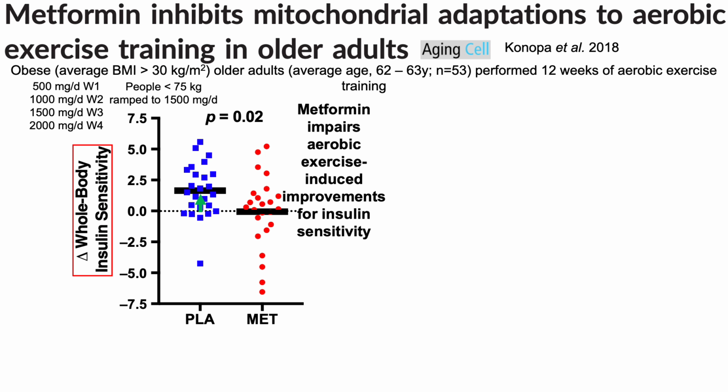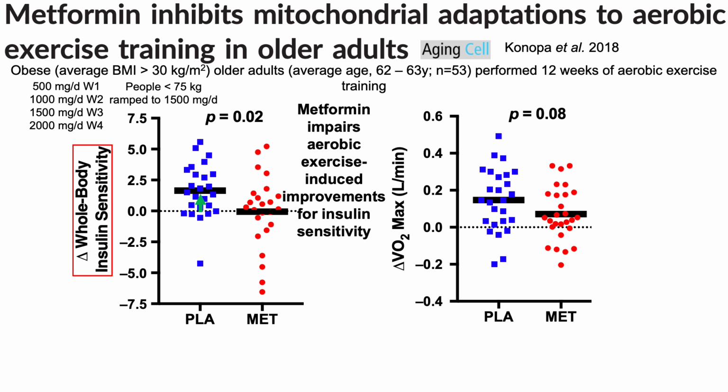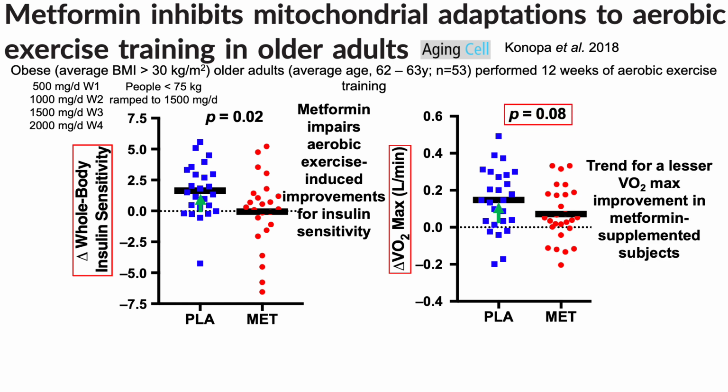And then, similar to the physical function data of the last study, when looking at VO2 max here on the y-axis for the placebo-treated versus the metformin-treated older adults, we can see a close to statistically significant trend for the metformin group improving their VO2 max less as a result of the aerobic exercise training when compared with the placebo-treated.